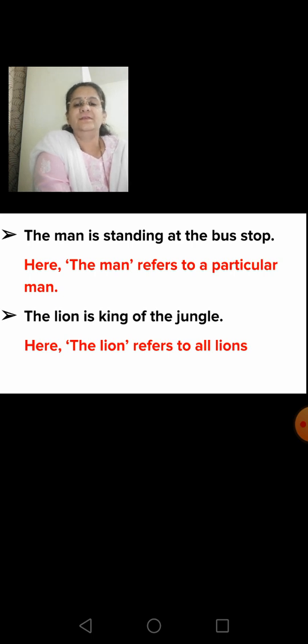Third sentence. The man is standing at the bus stop. Here the man is referred to a particular man. Fourth sentence. The lion is king of the jungle. Here the lion is referred to all lions. That is, it is referred to a particular clan and that is why it is mentioned as the lion.